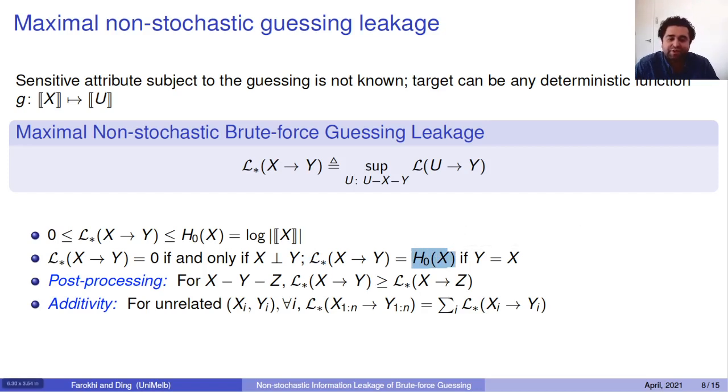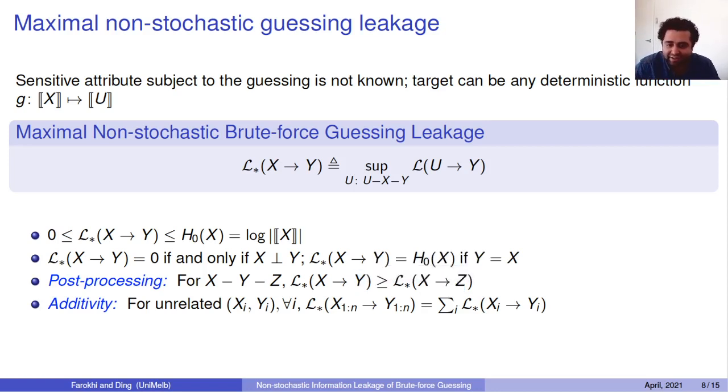And interestingly, we have a post-processing property, which is, if I post-process y to get another uncertain variable z, the amount of leakage about x given z is smaller than the amount of leakage of x from y. So post-processing reduces the amount of leaked information.